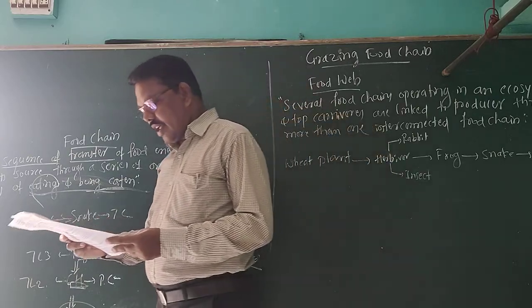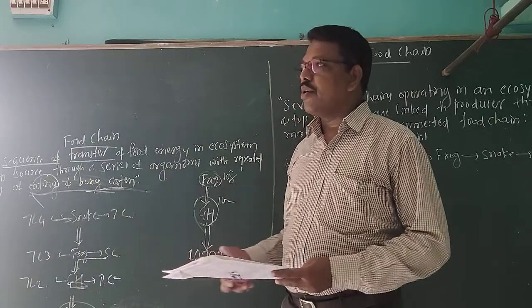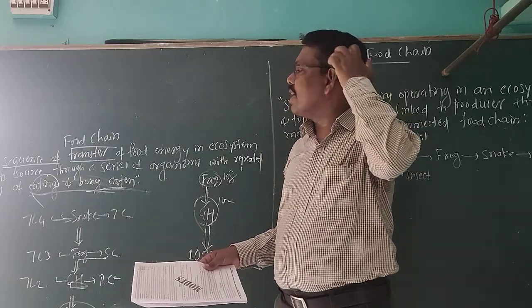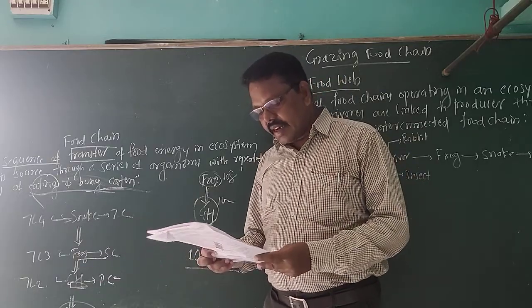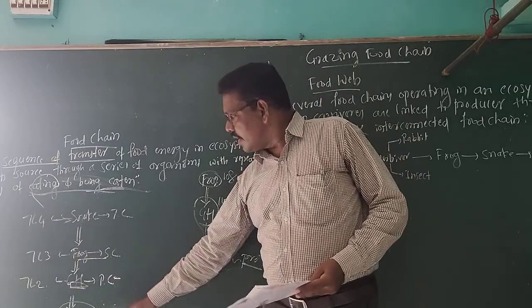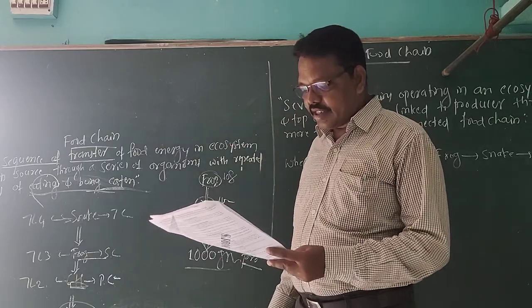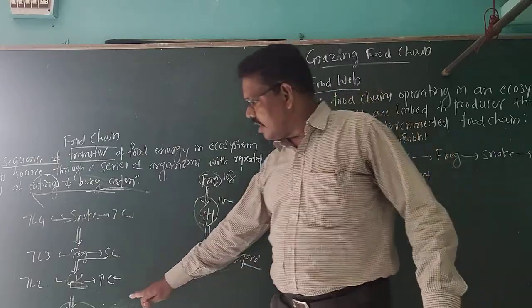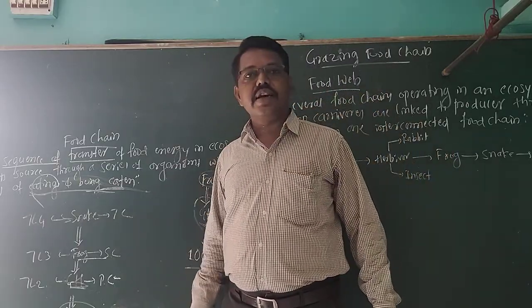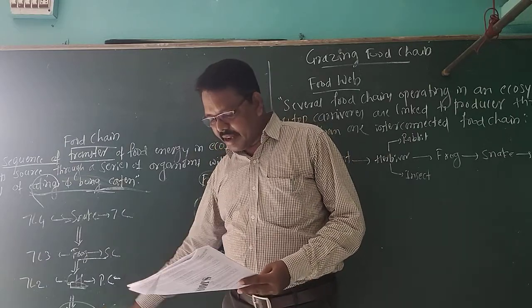The food chain of an ecosystem has some levels. Here I want to explain what we mean by trophic level, then primary consumer, secondary consumer, and so on. Here we take green plants as an example. These green plants form the base of the food chain. These producers are the base of the food chain.